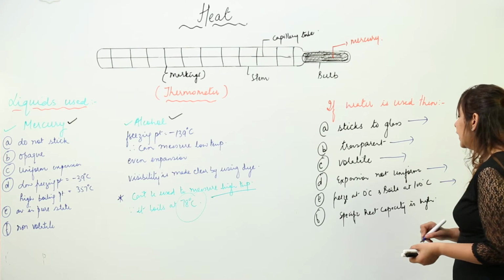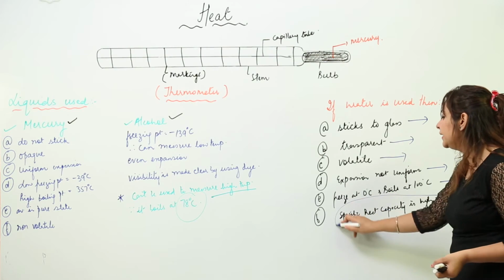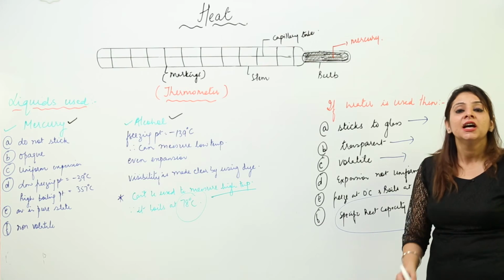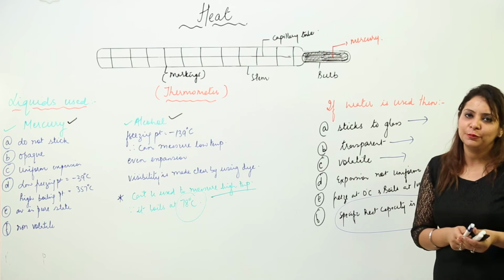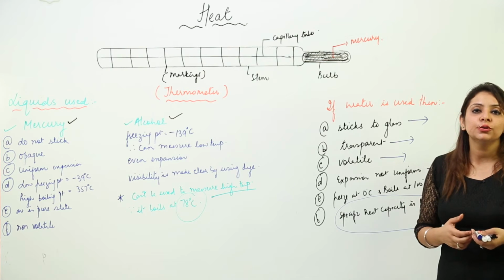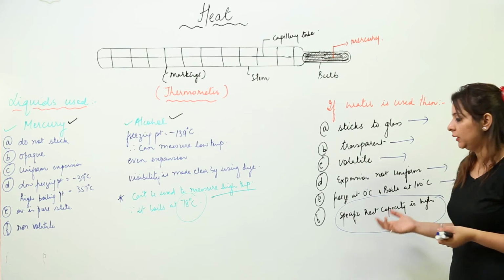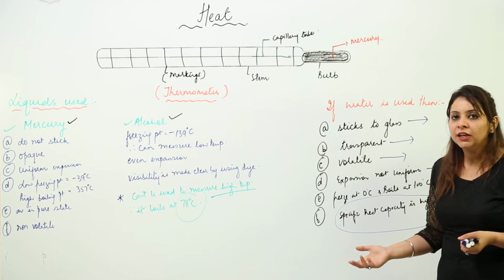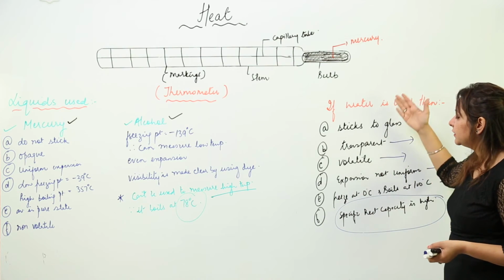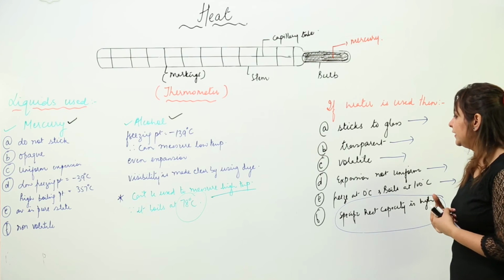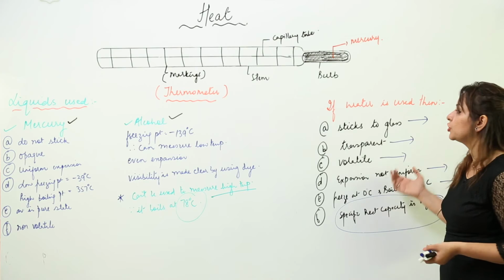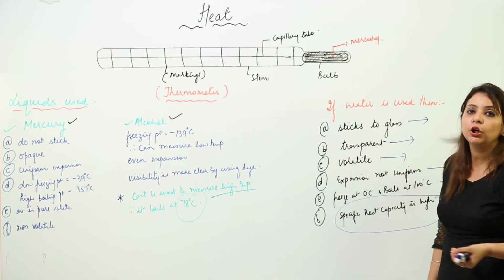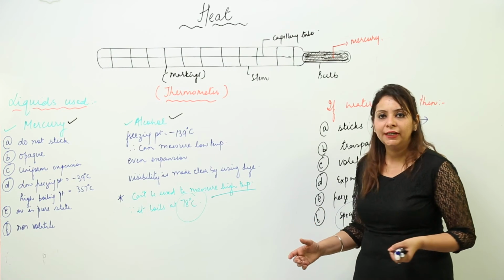100 degrees Celsius, and it has a high specific heat capacity, that means it will absorb the heat from the body, and if it absorbs the heat from the body, then how is it going to give accurate information about the temperature of the body? It won't be possible. So these are the disadvantages, many important points which prove that we cannot use water as a thermometric liquid.